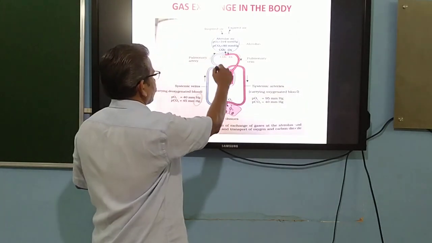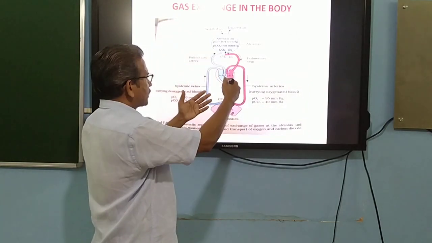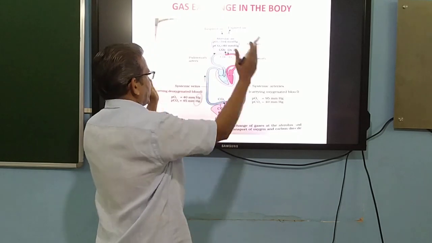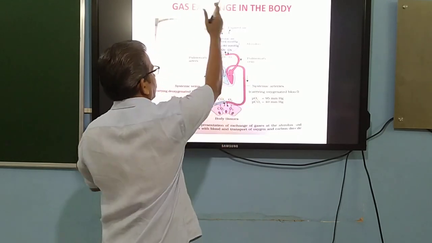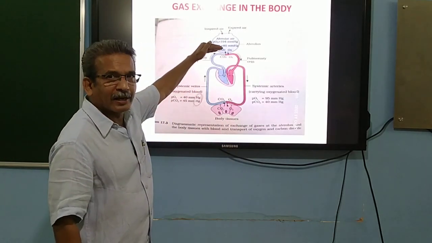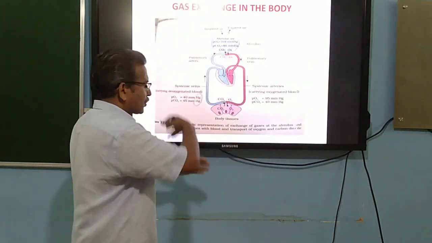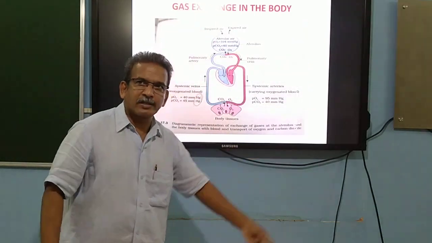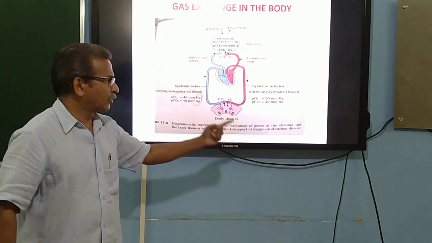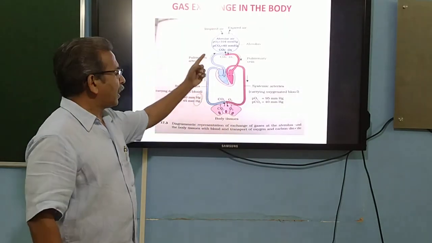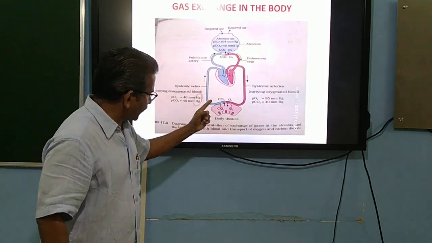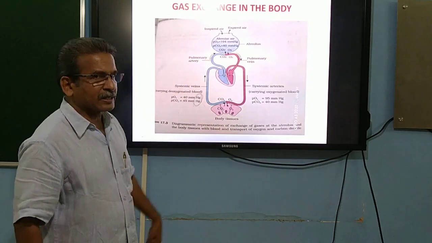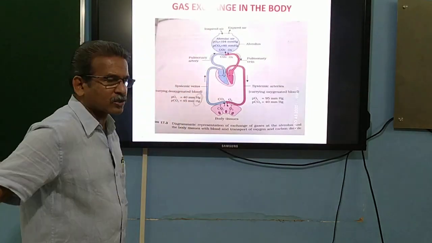This blood further gets into the right part of the heart, and when the heart beats, this impure blood goes again to the lungs, and the whole cycle is repeated. This shows how the exchange of respiratory gases takes place at the level of the alveolus